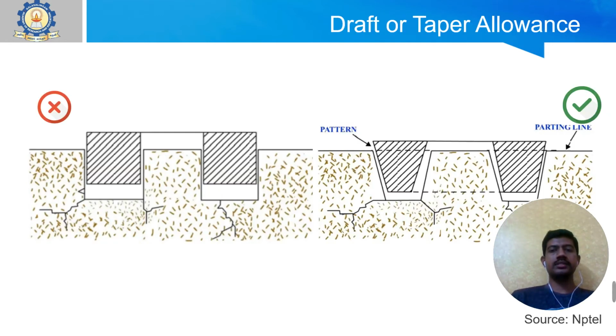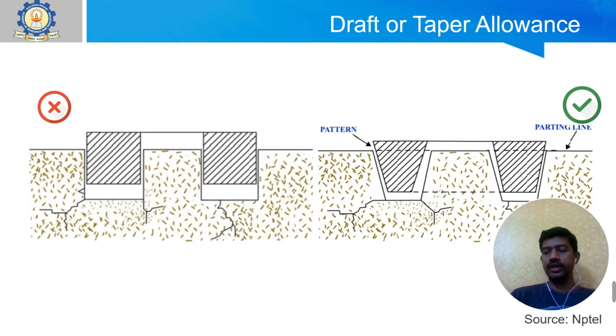The next type is draft or taper allowance. Whenever you have a vertical design, the taper allowance has to be given. There will be a contraction whenever you have straight vertical planes. So, instead of directly having a vertical surface, you can incline the surface similar to the second picture. The pattern can have a draft or taper allowance, so that this will avoid casting defects.